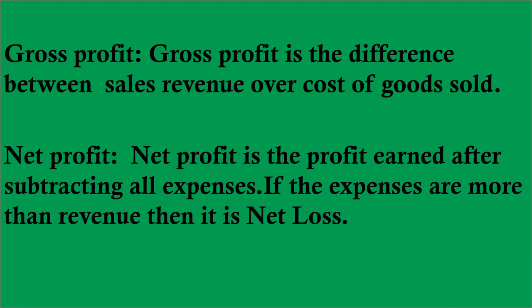Gross profit is the difference between sales revenue over the cost of goods sold, or we can say over the cost of services rendered, is called gross profit. For it, beta, we have to make a trading account, and for net profit we have to prepare a profit and loss account. We will do that in financial statements, then you will be able to understand it more. Fine. Here you have to understand only the terms.